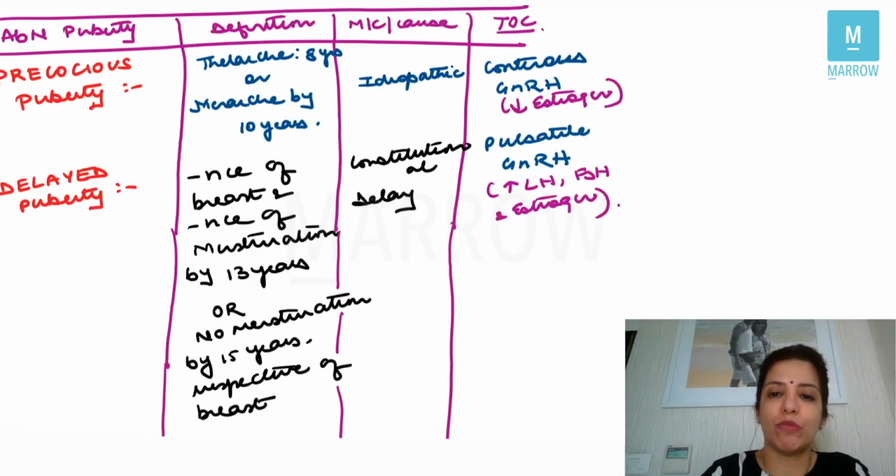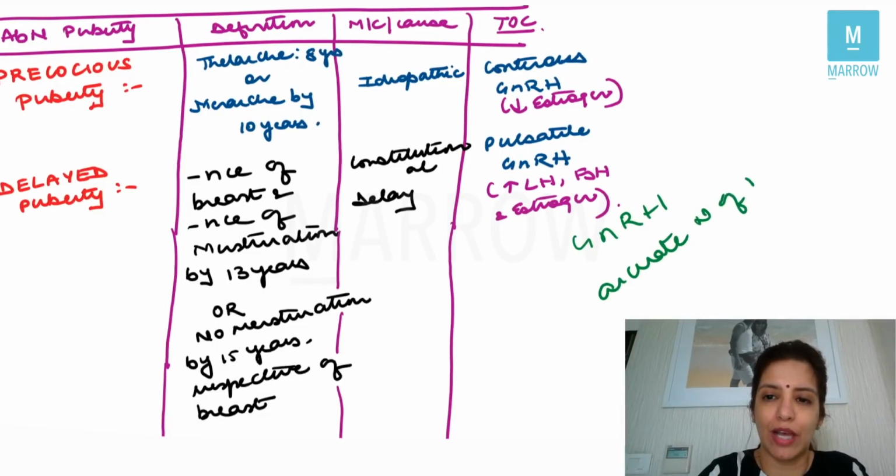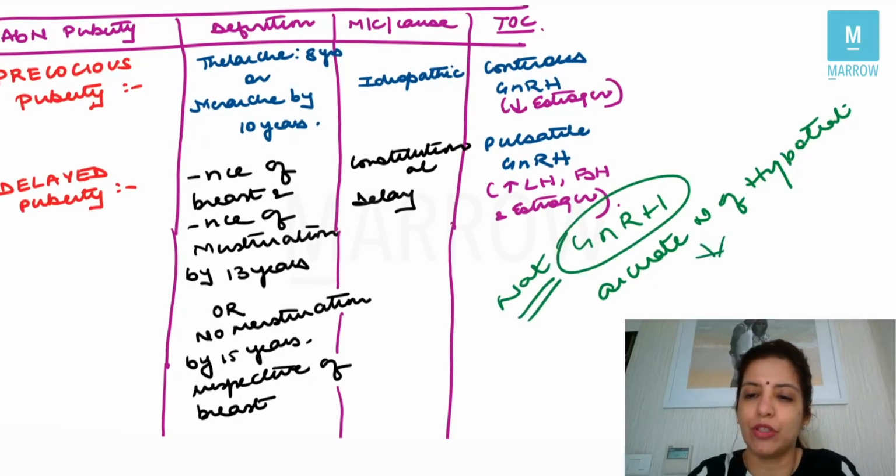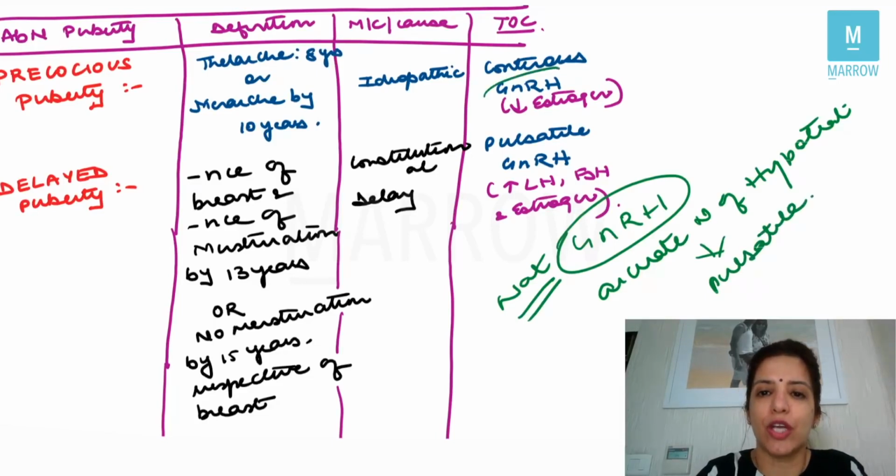Now, one thing which you have to remember is that GnRH is released from the arcuate nucleus of the hypothalamus, right? The natural GnRH is released from the arcuate nucleus of the hypothalamus in a pulsatile manner. And the GnRH which we are giving over here is synthetic GnRH.